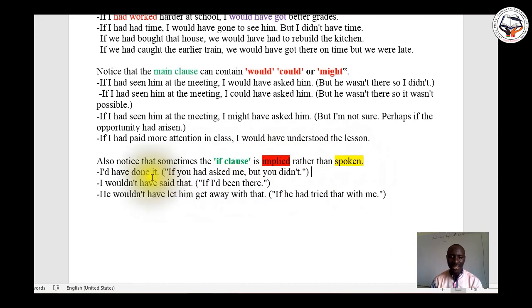I would have done it if you had asked me, but you didn't. I wouldn't have said that. If I'd been there, he wouldn't have let him get away with that. He wouldn't have let him get away with that if he had tried that with me.